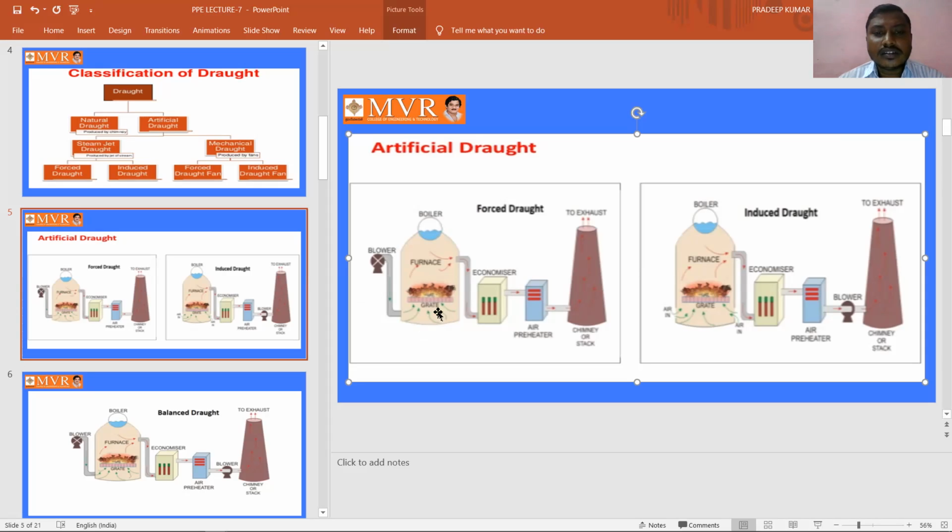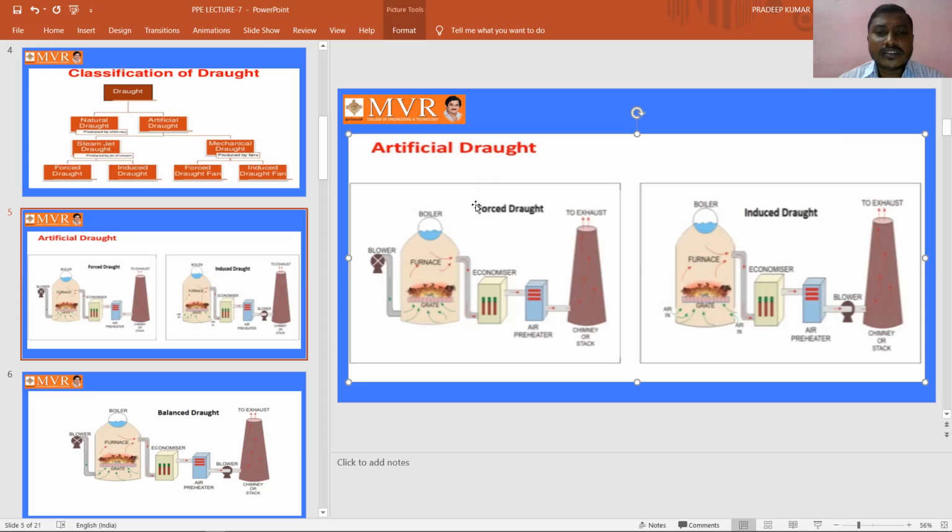Upon the grate, the combustion process takes place in the furnace, and the hot gases which come from the combustion are transferred to the economizer, and from the economizer to the air preheater. After the air preheater they are transferred to the chimney or stack. From the chimney or stack, the gases exhaust to the atmosphere.